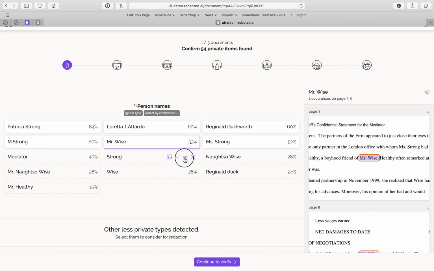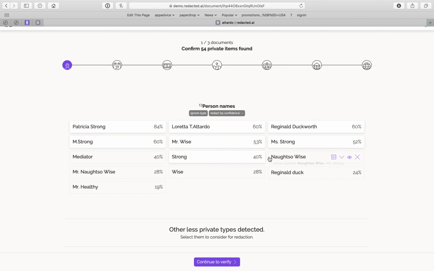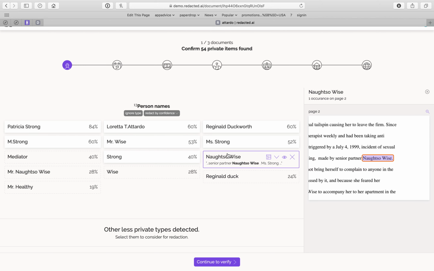Strong is a common word, but it might be Patricia's last name. Let's take a look, and yeah, it actually is. So I will go ahead and click on that. Not so wise. This is actually a funny document from the American Bar Association. So you'll see they have some funny names, not so wise, but this actually looks like a name. It says senior partner, not so wise. Again, I could click the eyeball and confirm, but that is correct. So I'll go ahead and click on that.